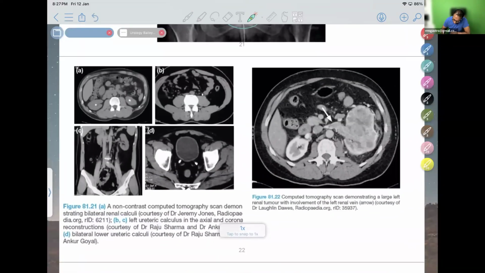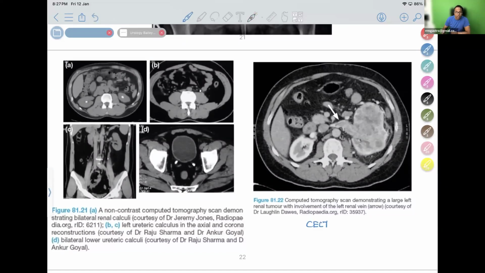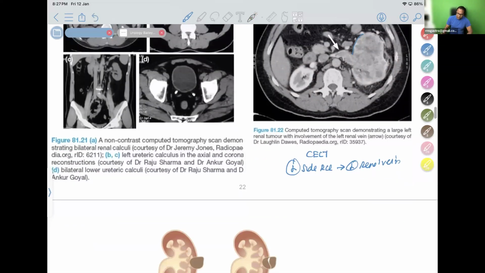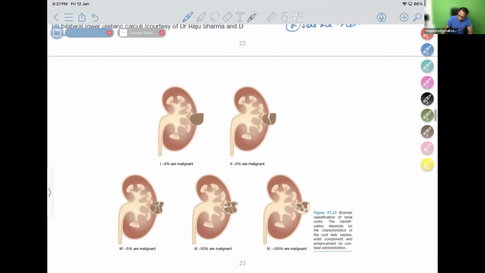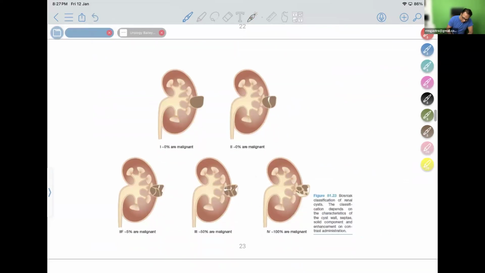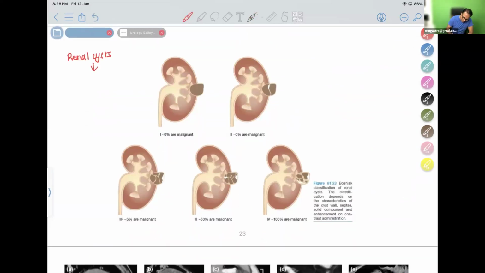And this is a picture showing you contrast enhanced CT. In a contrast enhanced CT, can you see? This is a classical image of right kidney normal. Left kidney is having a mass. That mass is entering into the renal vein. So this is a left side RCC entering into the left renal vein. So this CT scan is having a classification of renal cyst known as Bosniak classification. Renal cysts are classified by Bosniak. So Bosniak classification is a simple classification.